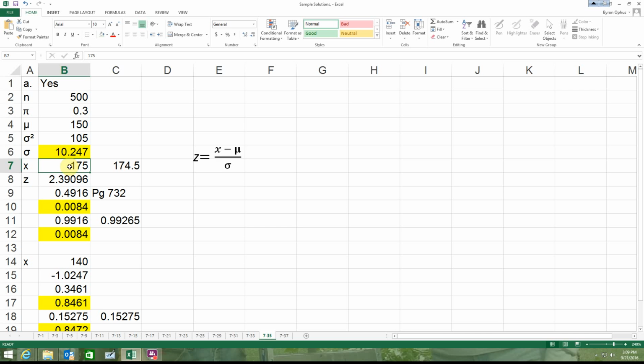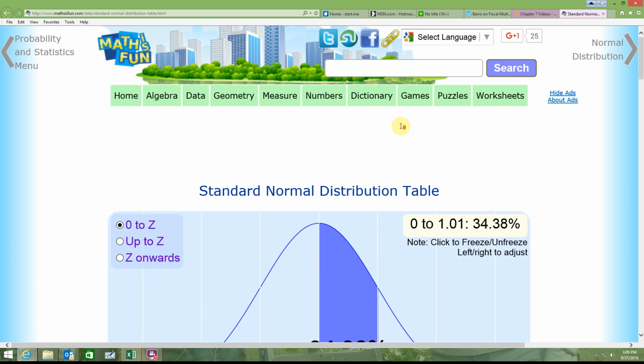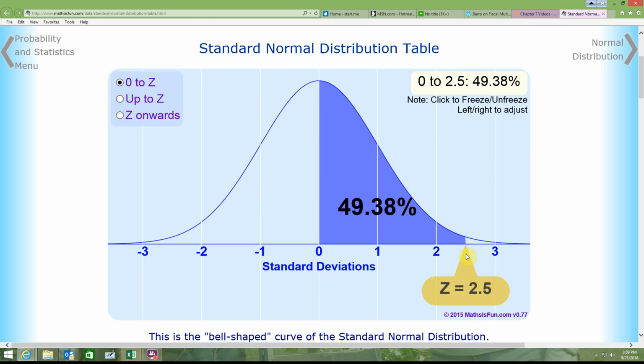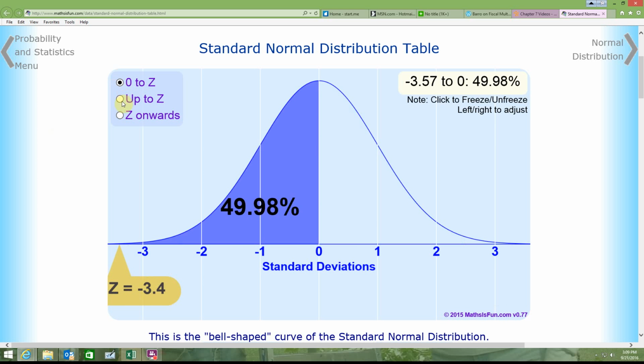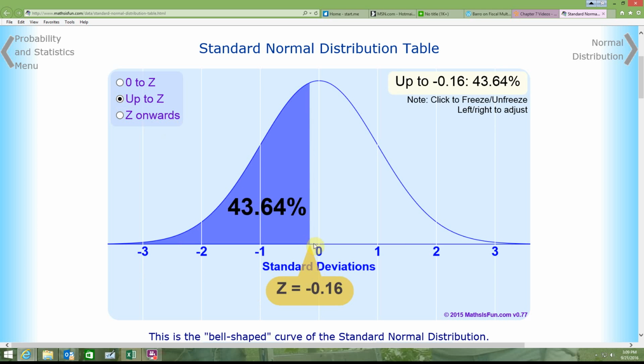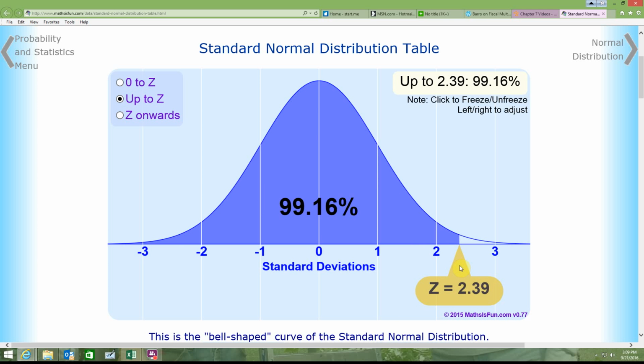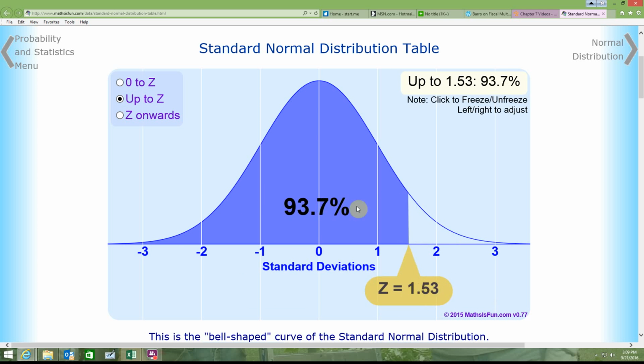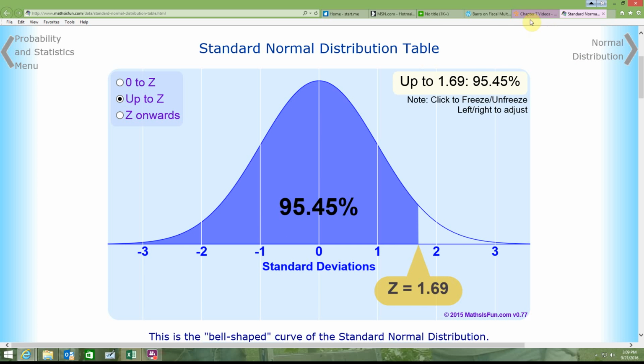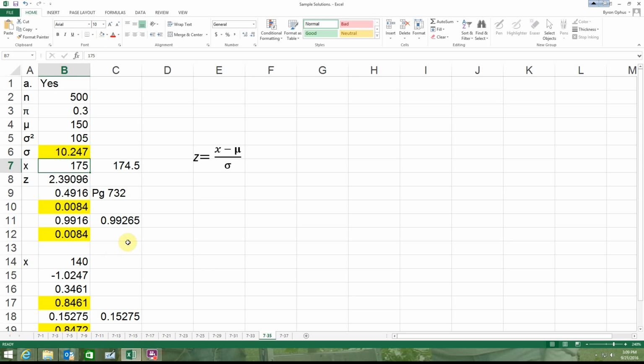That's a big threshold, so I'm going to expect that the number's going to be small, right? If we look at my handy dandy new play toy, I'm 2.5 or thereabouts deviations, and it's everything to the left plus 2.5, so I'd be looking for something in that 99% range probably. Okay, so let's go take a look and do the math then.